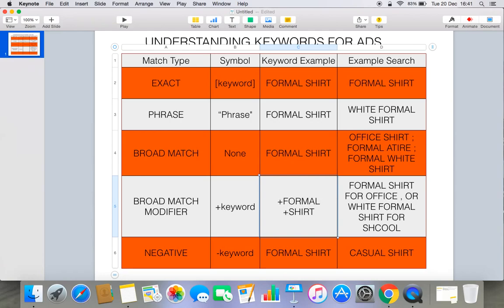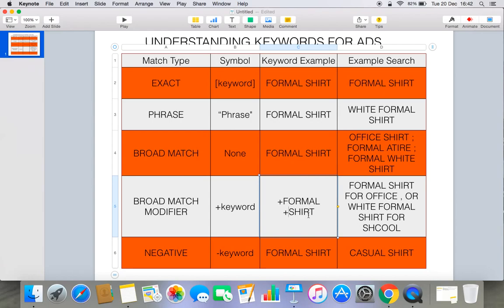You can see I just put a plus symbol in front of two keywords. Suppose somebody is searching for formal shirt for office, or white formal shirt for school, these two keywords are used. Or maybe they search formal shirt for parties, or a blue color formal shirt for interview.